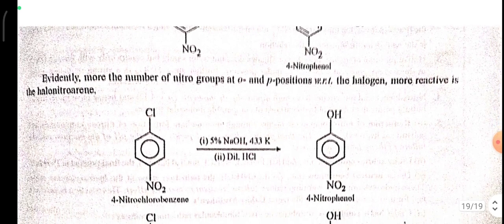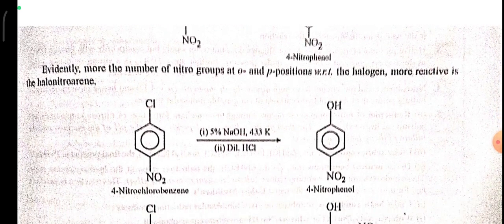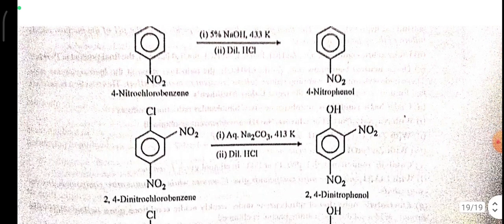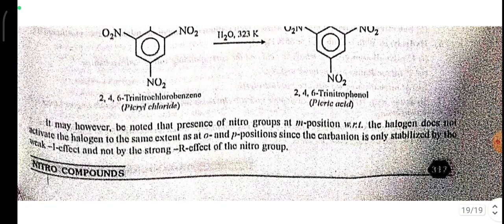Evidently, the more nitro groups at ortho and para positions with respect to halogen, the more reactive it is. It may, however, be noted that a nitro group at the meta position with respect to the halogen does not activate the halogen to the same extent as at ortho and para positions, since the carbanion is stabilized only by the weak −I effect and not by the strong −R effect of the nitro group.